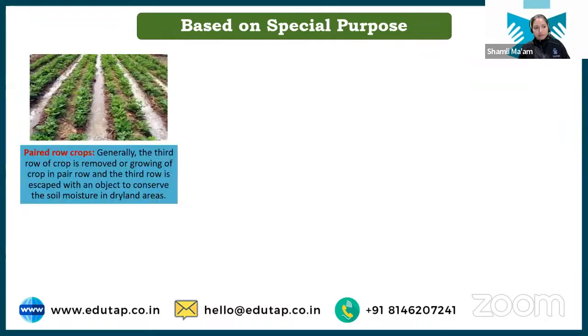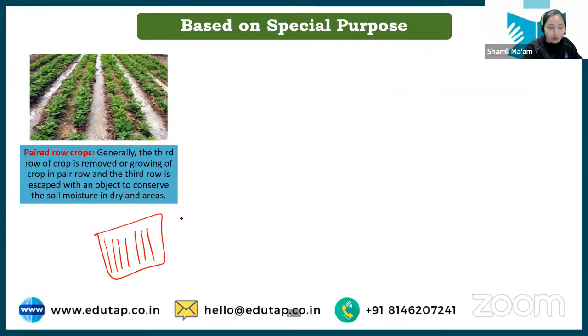Okay. Next we have paired row crops. Now this is a system in which we can sow some crop. So when we are sowing crop in paired rows, okay, usually we have these, right? We sow crop in these rows. But in this, what we do is sow crop in two rows, leave the third row, then again sow crop in two rows, leave the third one, and in this pairwise manner we sow the crop. If this practice is used, then this is known as paired row crops.